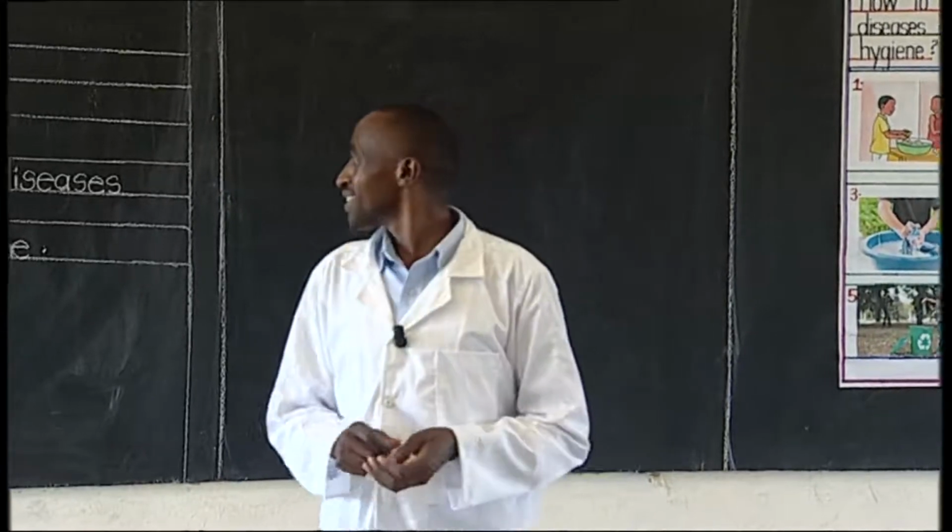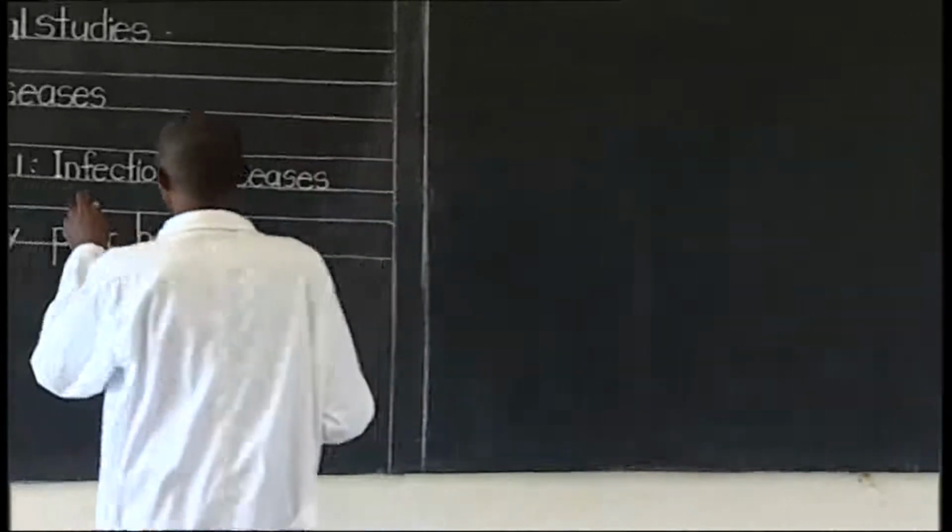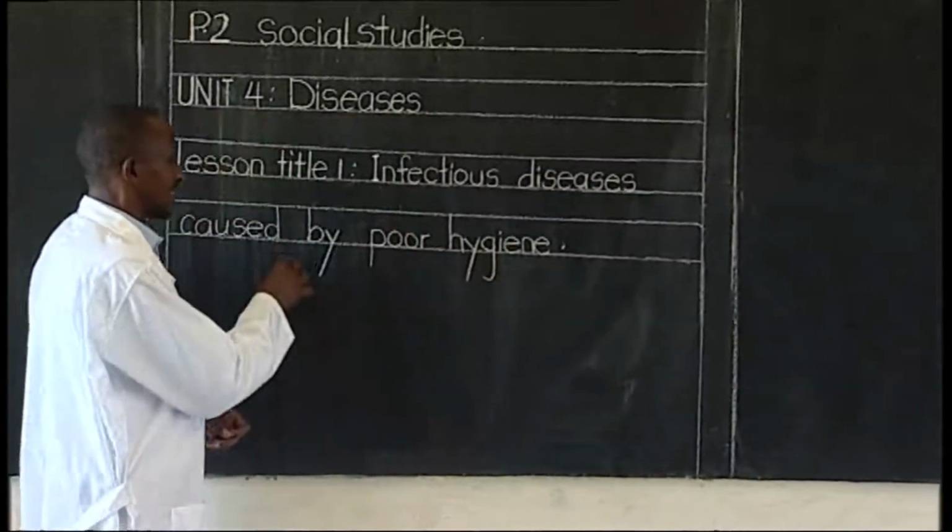Now, we want to talk about infectious diseases.